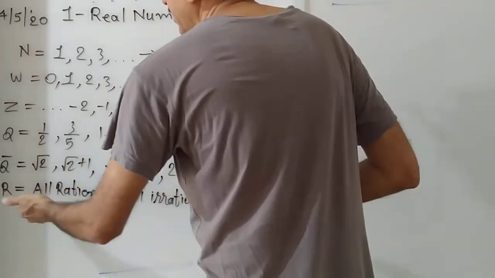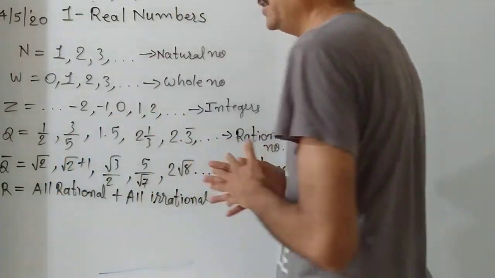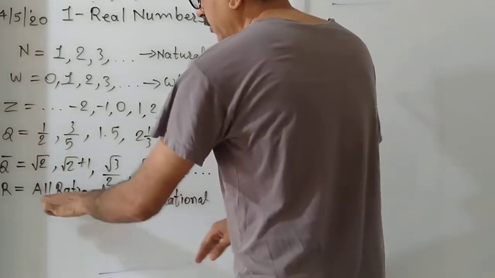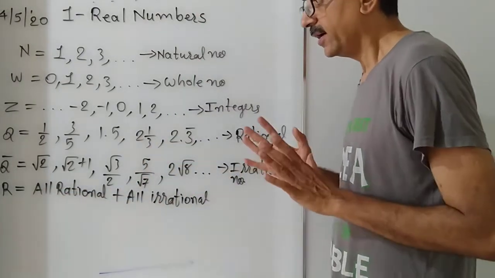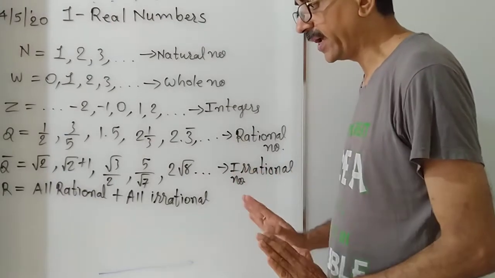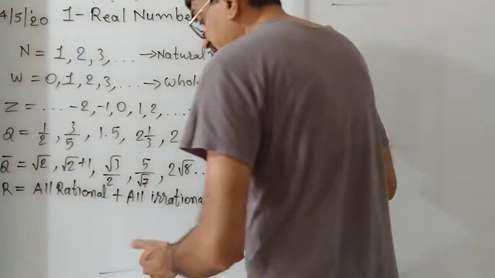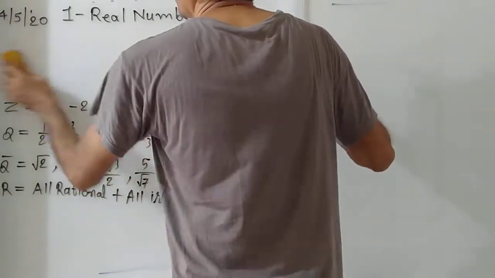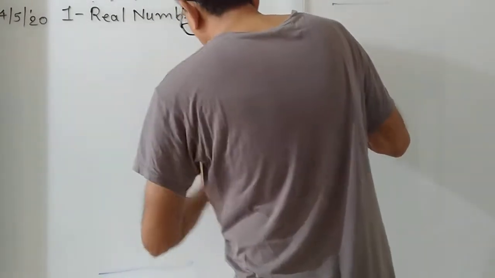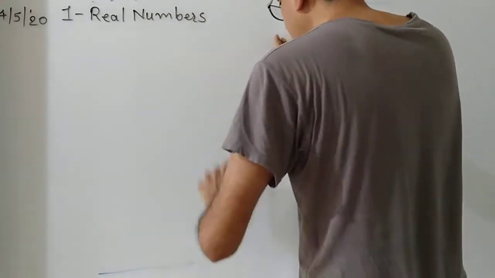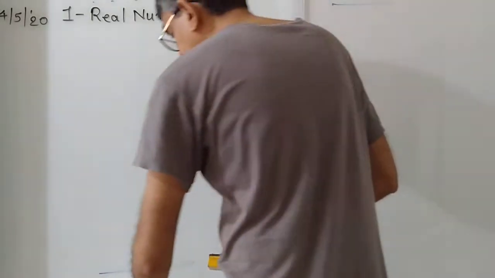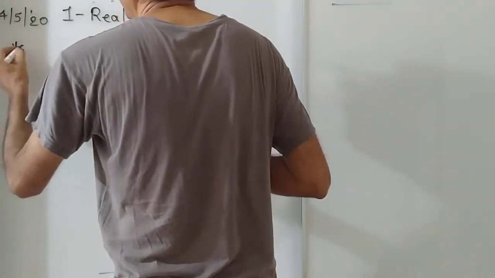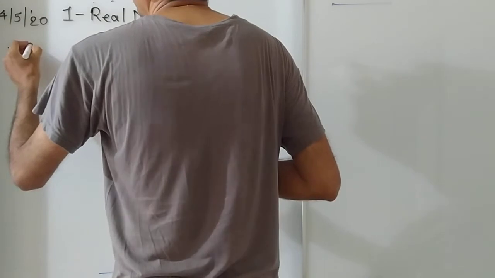And what is meant by a real number? All the numbers we discussed up to now are included in the series of real numbers. Okay, now we shall learn some properties related to real numbers. The first property was presented by Euclid. Euclid presented a property for real numbers.